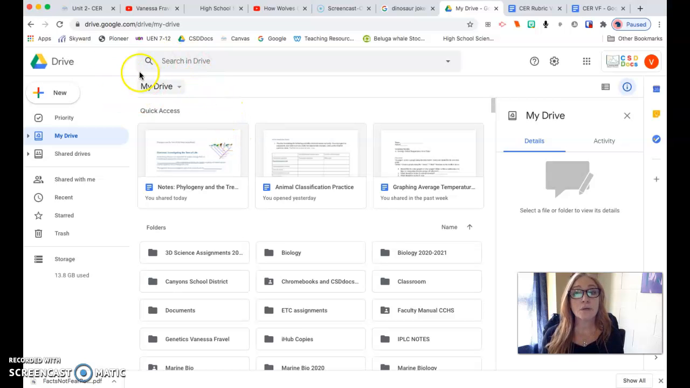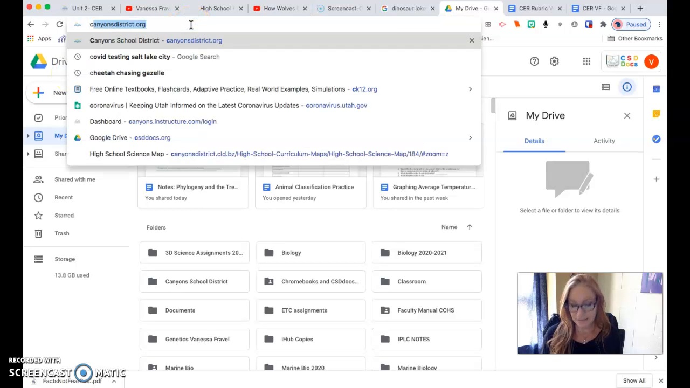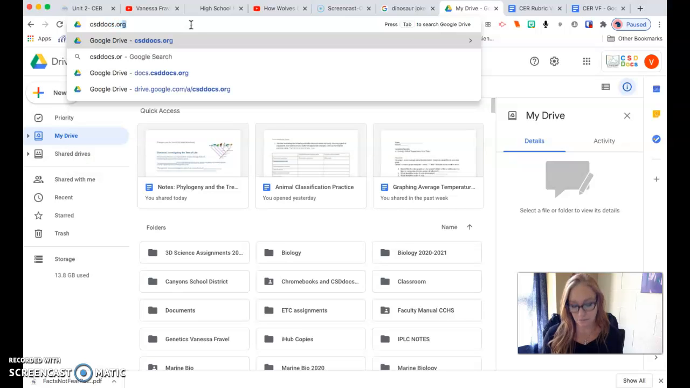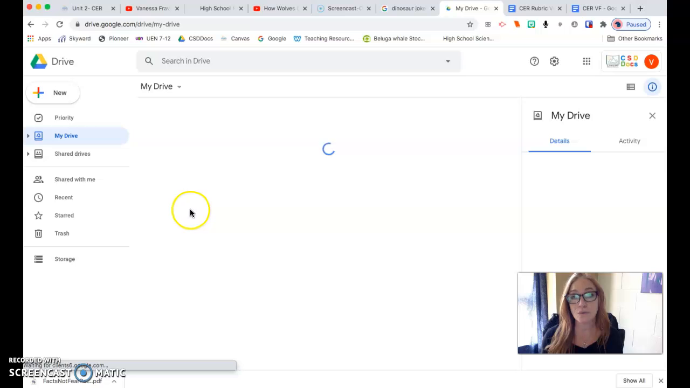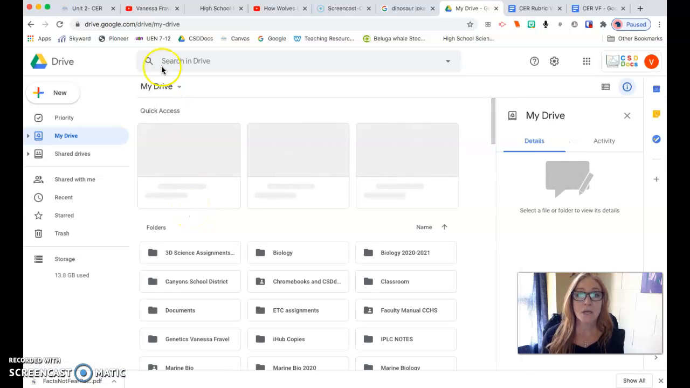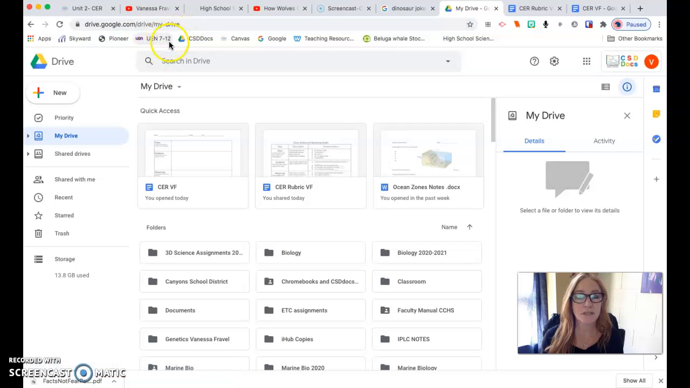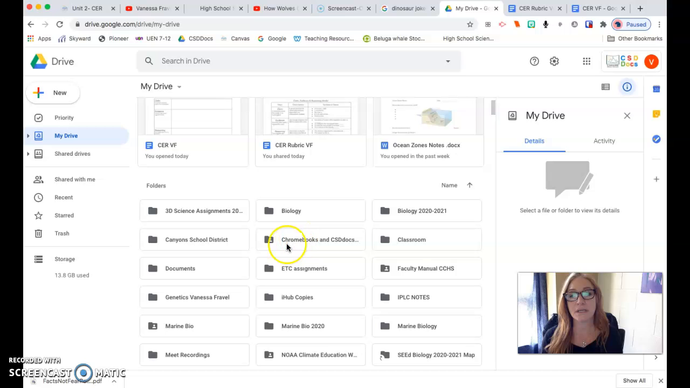So you're going to go to your drive, and the address for that, if you don't know, is csddocs.org. You type that into the address bar, and it should take you to your Google Drive as long as you're logged in. You should bookmark that, okay? Make sure that you can just one-click access it. Then it should show you whatever you have created or has been shared with you in your Google Drive. And as you can see, I have a lot of things. I have a lot of folders, so I try to keep everything organized.